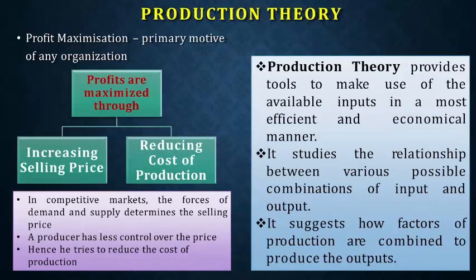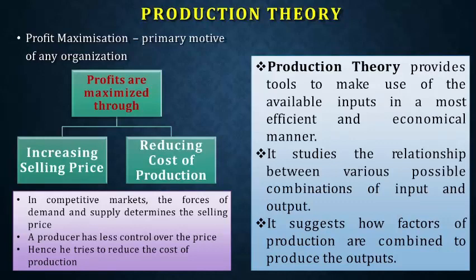So in a competitive market, demand and supply determine the selling price. So it is not your call to decide your selling price. A producer has less control over price, because he is not the person who is deciding the price.